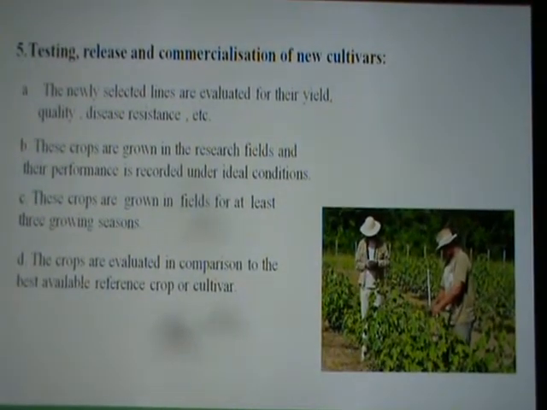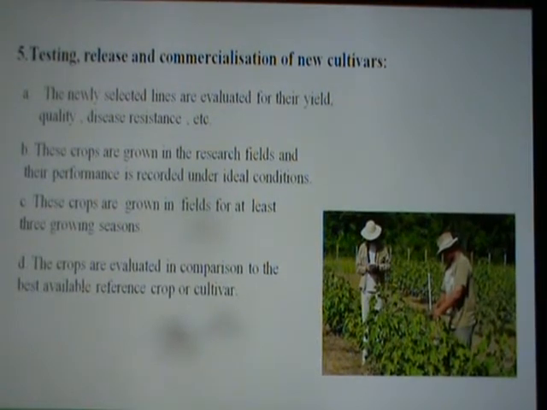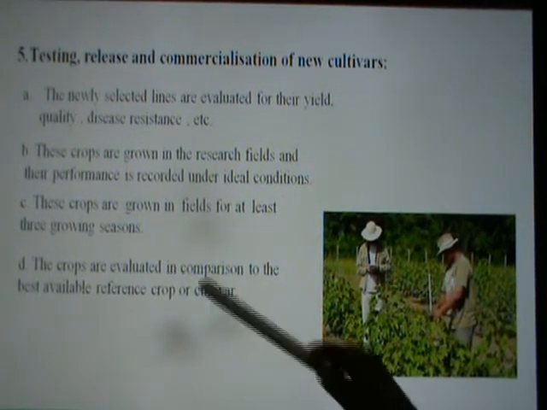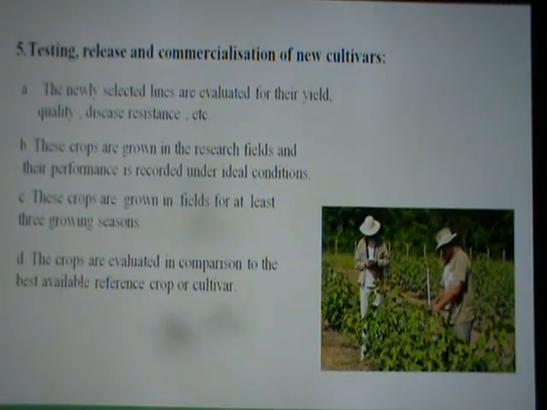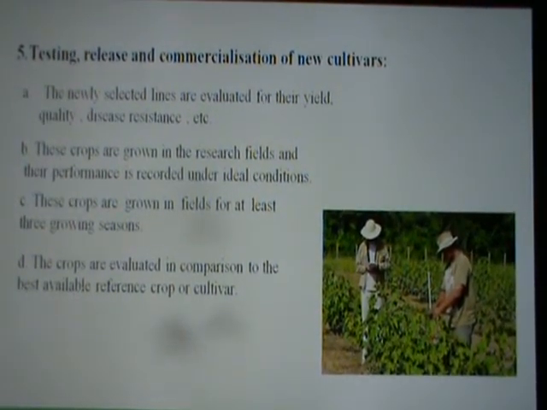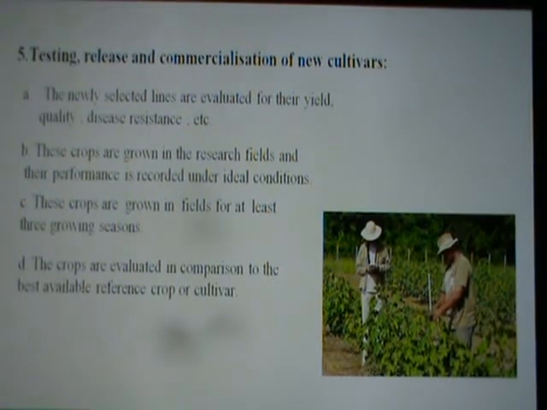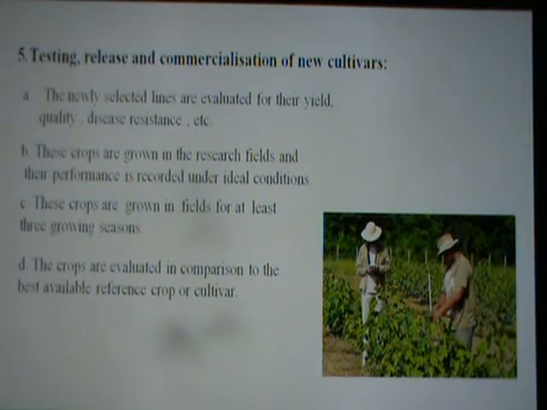So how much yield per acre of that particular rice or wheat is being recorded. These crops are grown in the field for at least 3 growing seasons, in the Rabi crop and the Kharif crop. So based on that, the crops are sown into different fields and their performance is recorded.